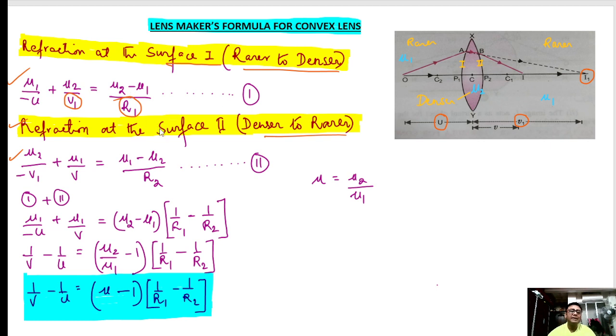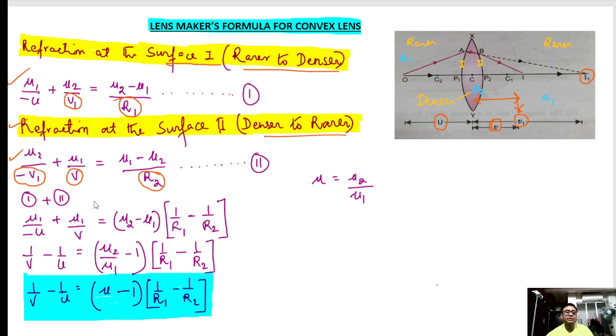Similarly, at the second surface, now this is my object distance, and this is my image distance. This is my final image distance, which is V. Now putting it in the denser to rarer formula, this is my U and this is my V, and this is the radius of curvature of the second surface.